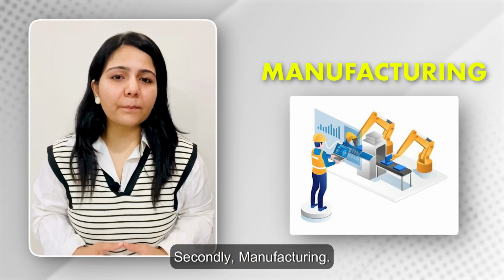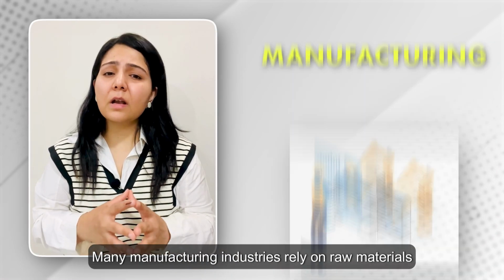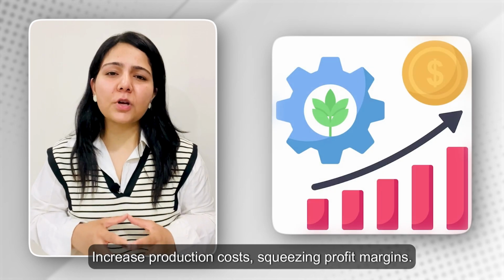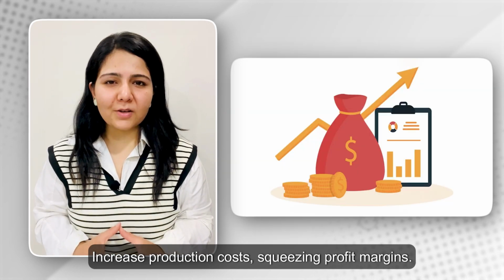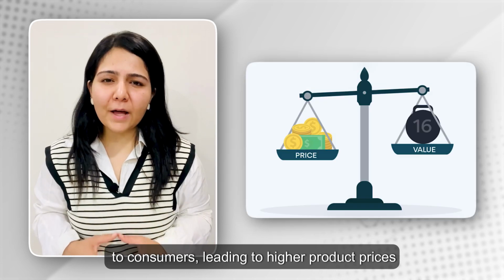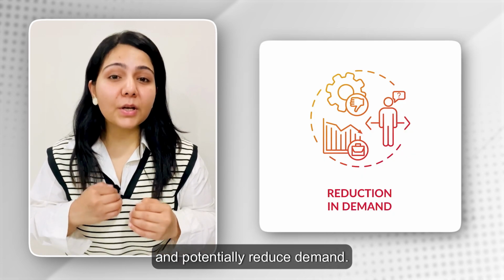Secondly, manufacturing. Many manufacturing industries rely on raw materials like metals, oil, and agricultural products. Rising commodity prices increase production costs, squeezing profit margins. Manufacturers may pass these costs to consumers, leading to higher product prices and potentially reduced demand.